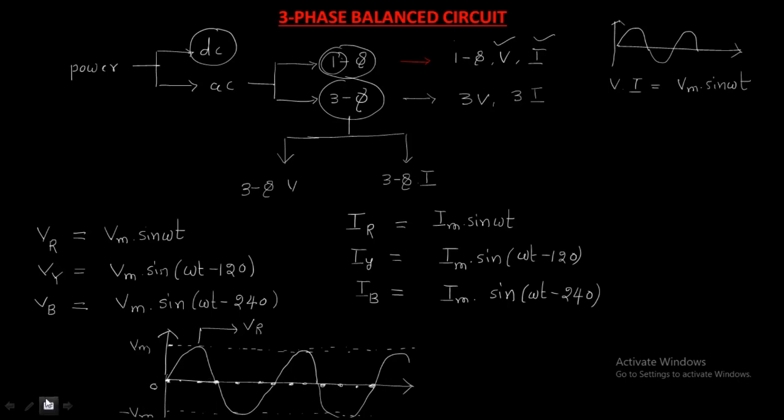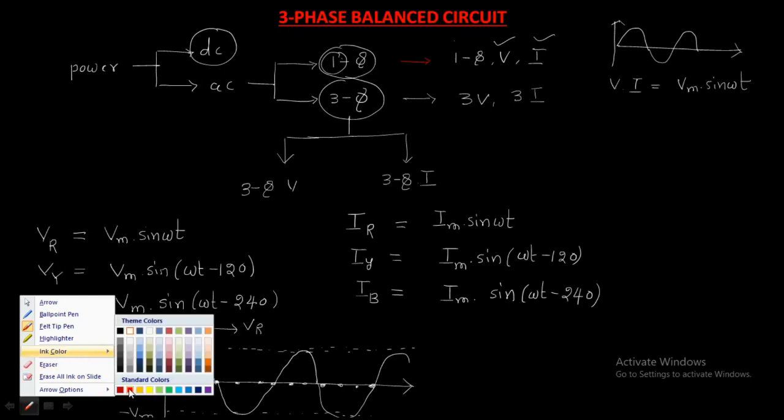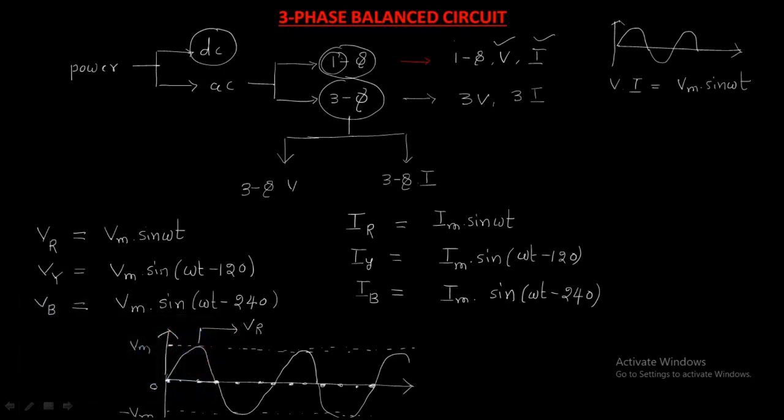So it starts from here. I am using another color, the red color. Starts from here, and the second phase goes like this. This is Vy.